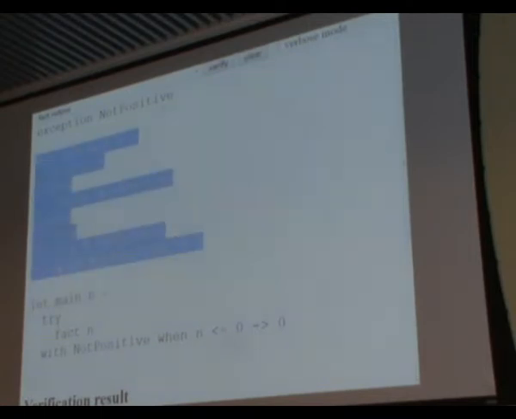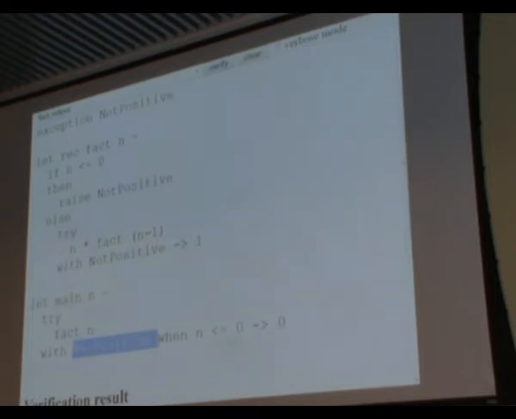Function fact returns the factorial if the argument is positive. Otherwise, it raises an exception, not positive. In the main function, an exception is caught only when n is not positive. And MoCHI checks that an uncaught exception does not occur.